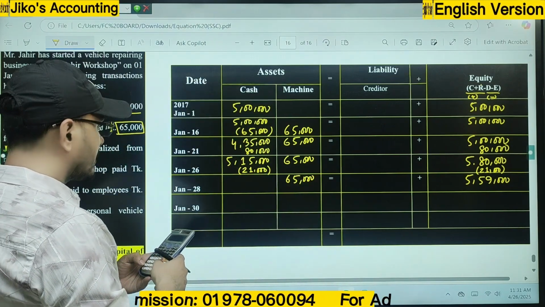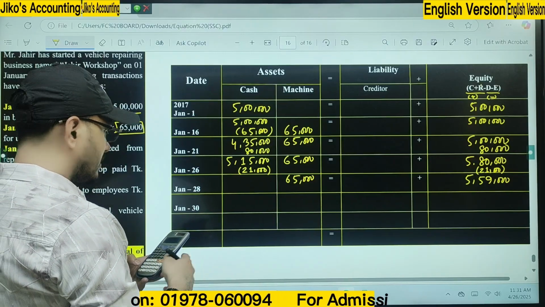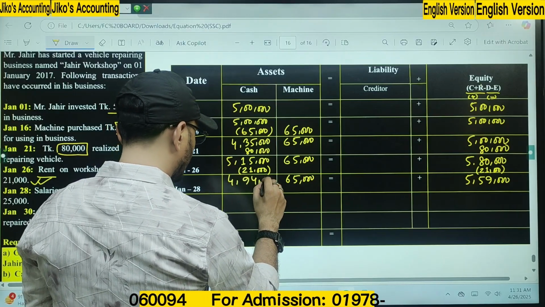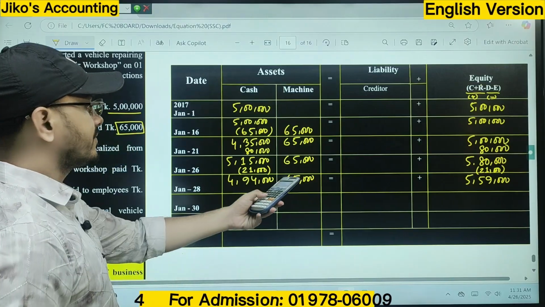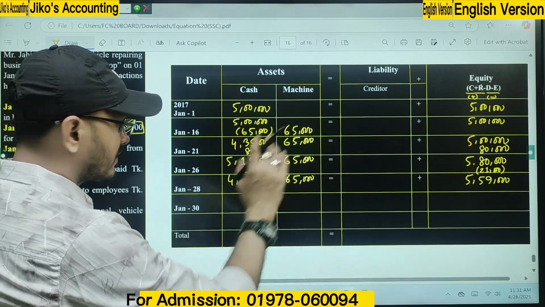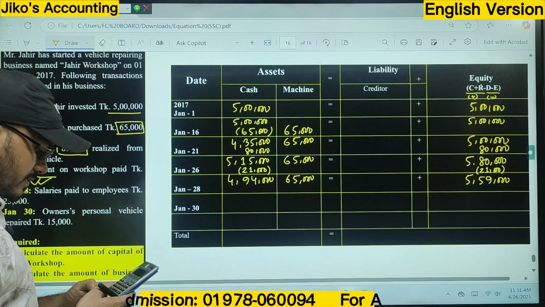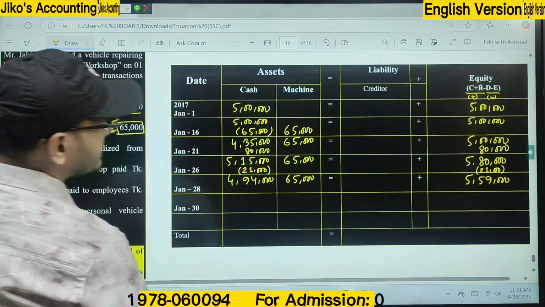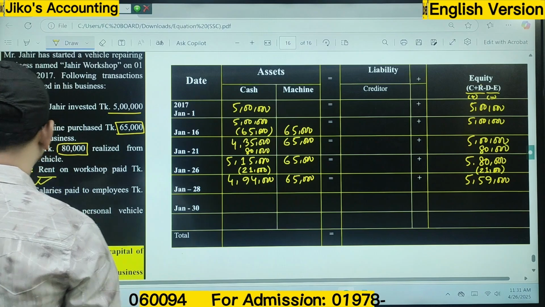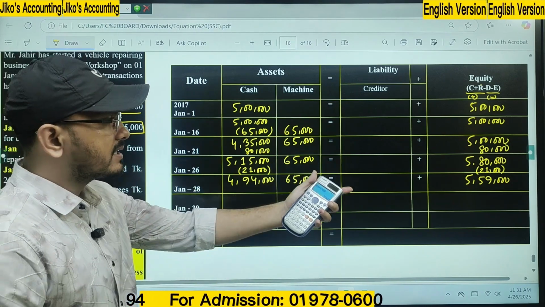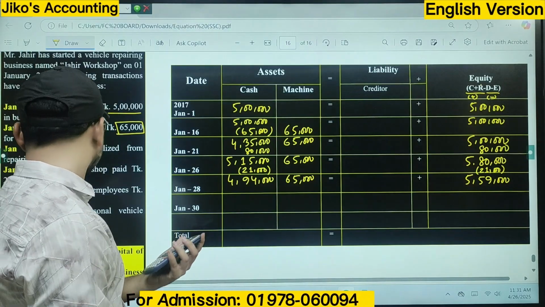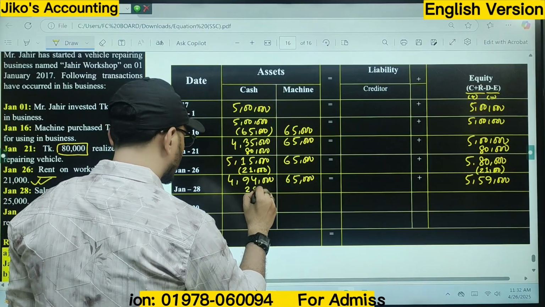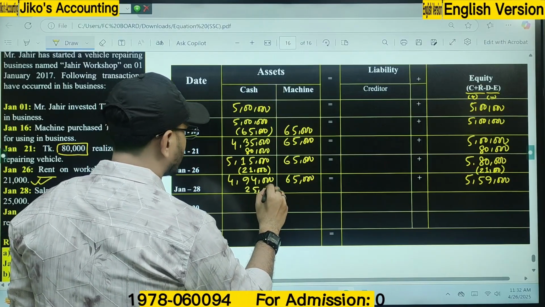5 lakh 15,000 minus 21,000. 4 lakh 94,000 plus 65,000. Then we will get here 5 lakh 59,000. Okay, sir. We can see the same amount on both sides. What is January 28th? Salary is paid, same sequence. Rent and expenses like the salary, same amount. We have to deduct by following the same method. That indicates the deduction of the cash amount. What is the amount? Salary is paid 25,000.